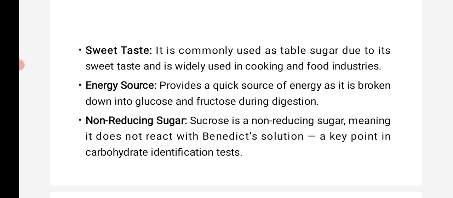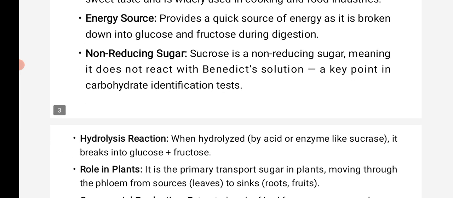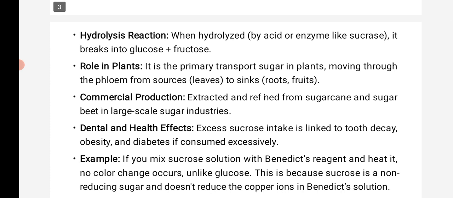Sucrose is a non-reducing sugar, unlike other sugars which are called reducing sugars, because it does not react with Benedict's solution. The key point is that this is a carbohydrate identification test. In a hydrolysis reaction, when hydrolyzed by an acid or an enzyme like sucrase, where enzyme names always end in ase, it breaks into glucose and fructose.